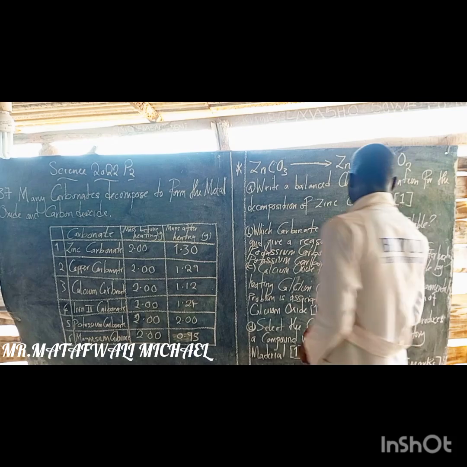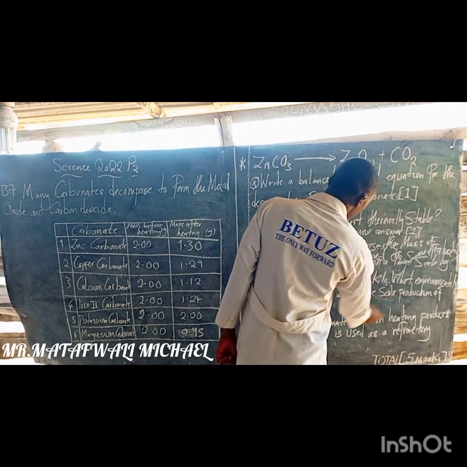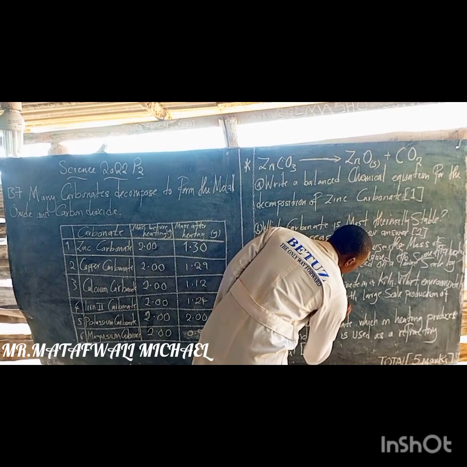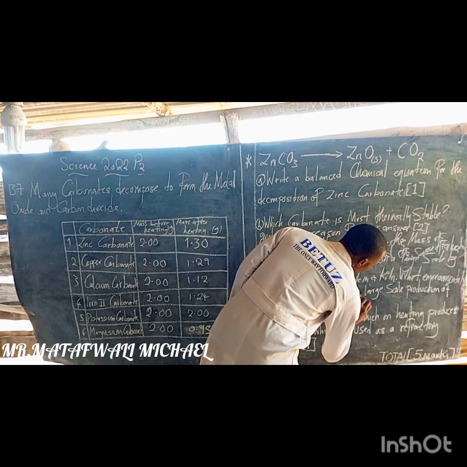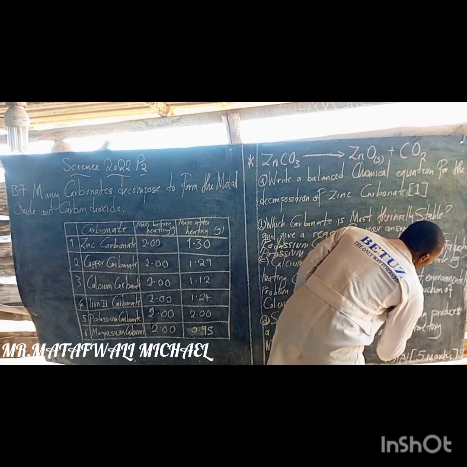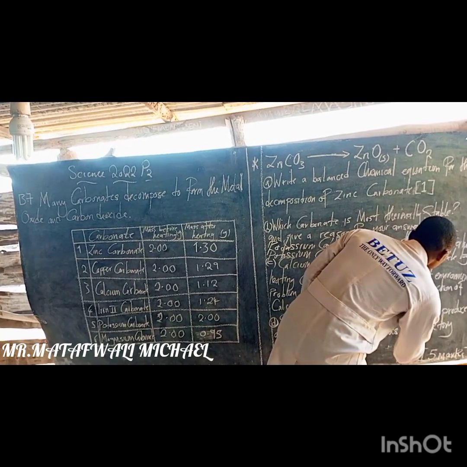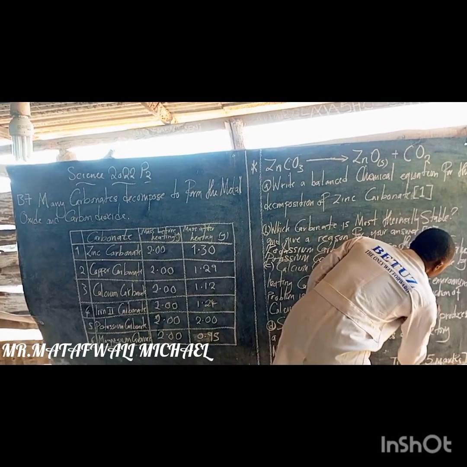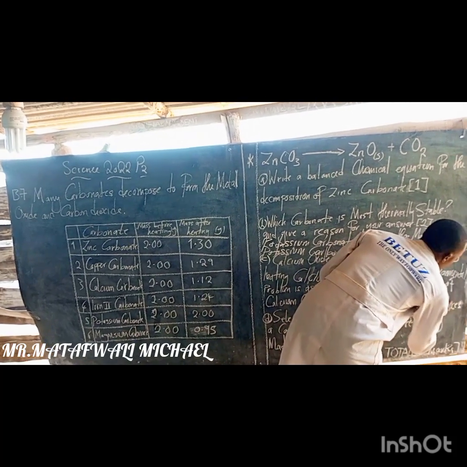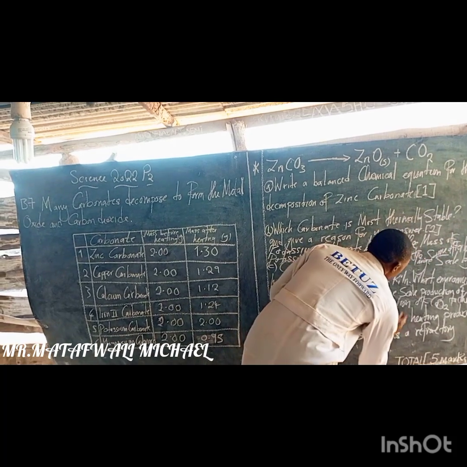So the problem which is associated with large scale production of calcium oxide is simply the production of carbon dioxide. The release of carbon dioxide to the environment is the problem associated with large scale production of calcium oxide.